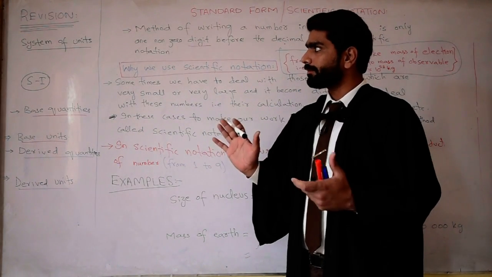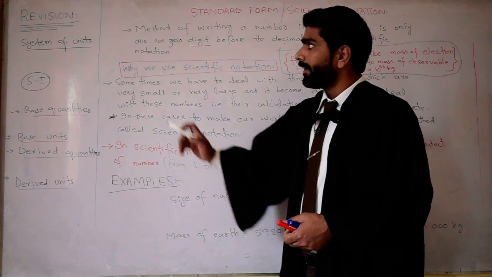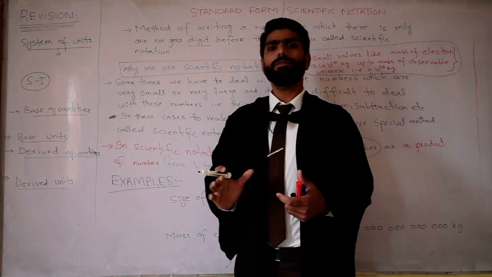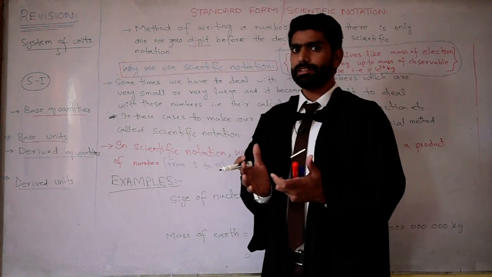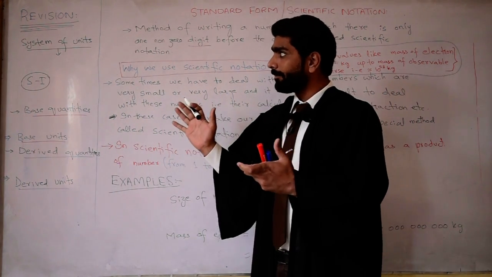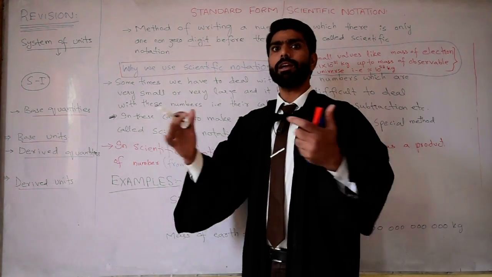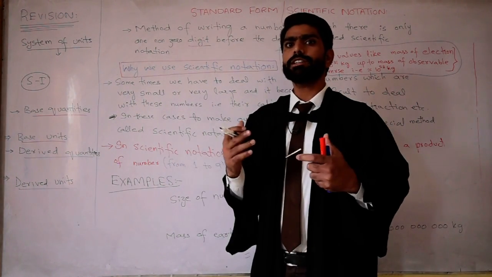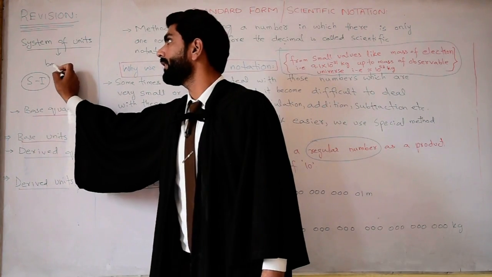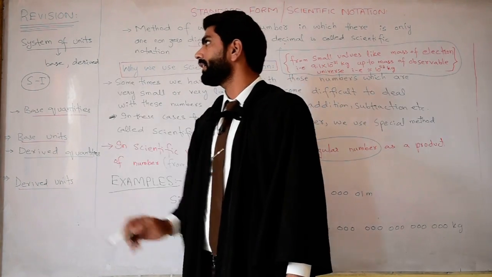Let's revise some of the previous concepts related to that system of units. What is meant by system of unit? We have studied that system of unit is the complete set of units for all types of physical quantities. Means it is that system in which we have units of all types of physical quantities. Means we have units of base quantities, we have units of derived physical quantities.